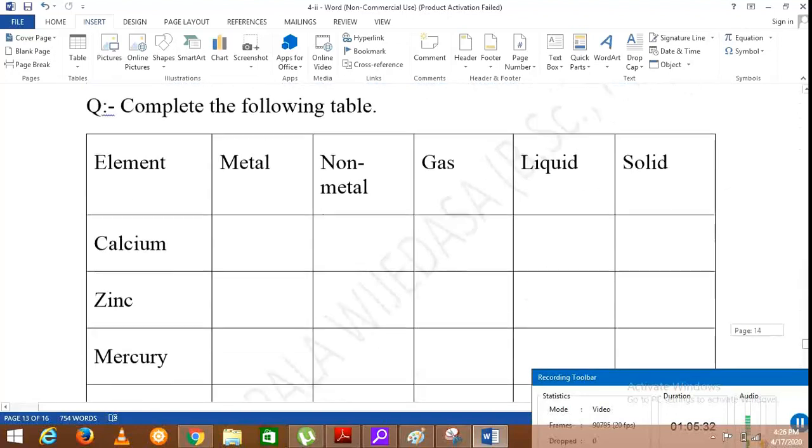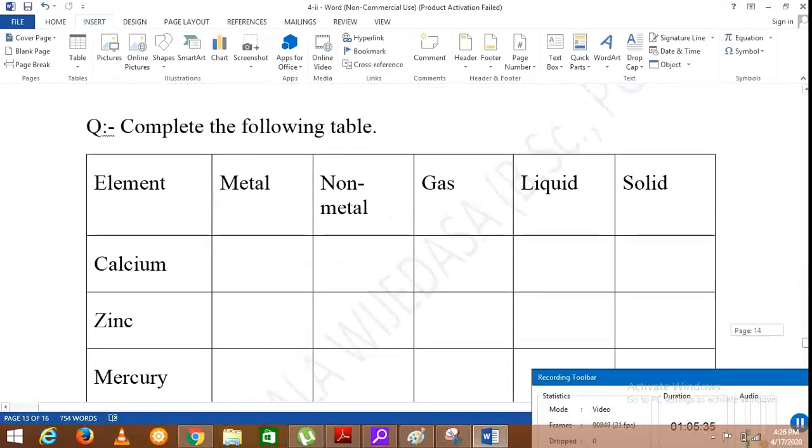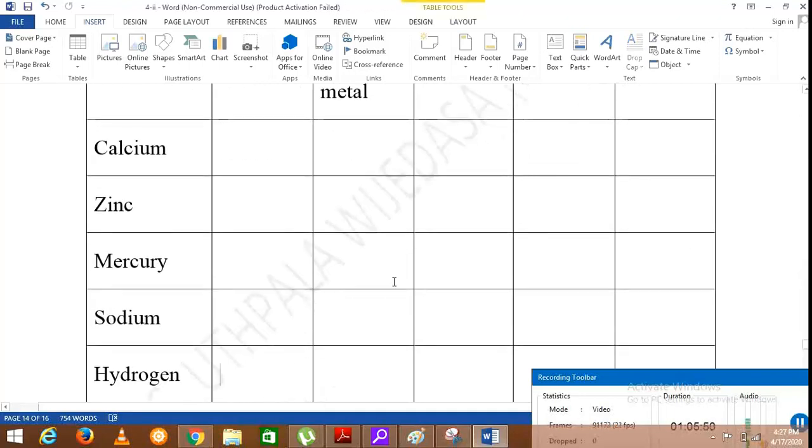Then you are asked to complete this table. So you can put a tick in the appropriate place. Calcium is a metal and it is a solid. Then when we take zinc, it is a solid, and it is a metal. Mercury is a metal, but it exists in liquid state. Sodium is a metal and it exists in solid state.